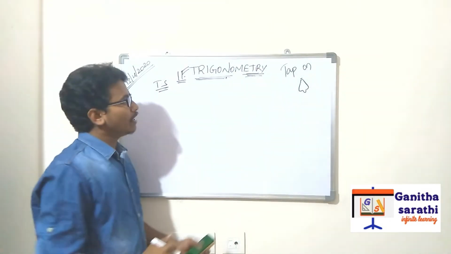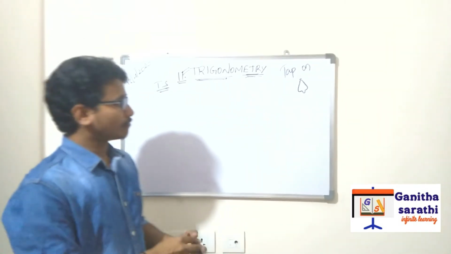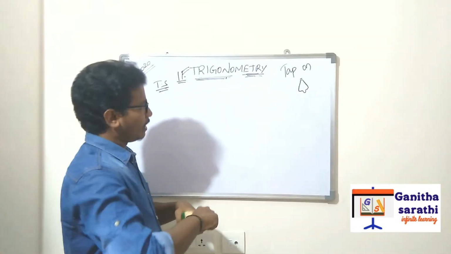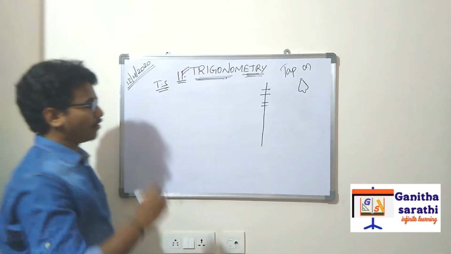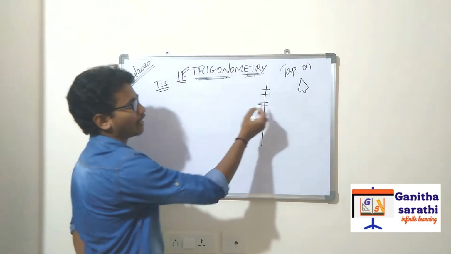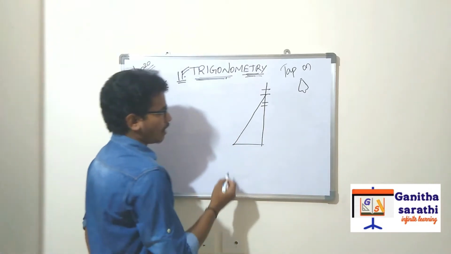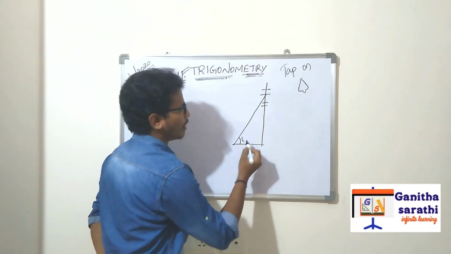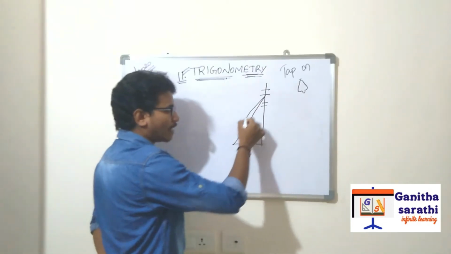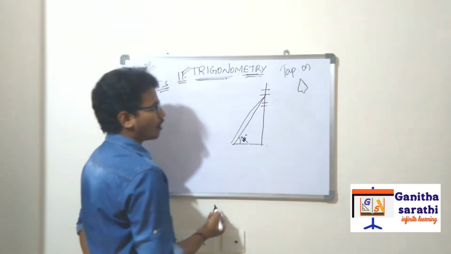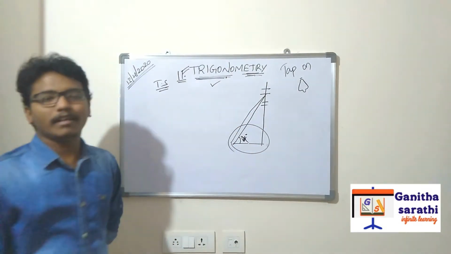First of all, in daily life, how do we use trigonometry? You can see electric poles everywhere, right? So assume this is an electric pole. If any repair is there, what will the electrician do? He will make a ladder and he will climb like this. So how can we find at which angle he is making? This angle, how will we find it, and how much will be the length of the ladder, or how much will be the length of this pole, or how much will be the base from ladder to pole? These all can be found by trigonometry.